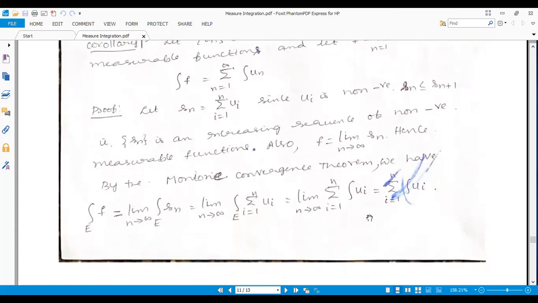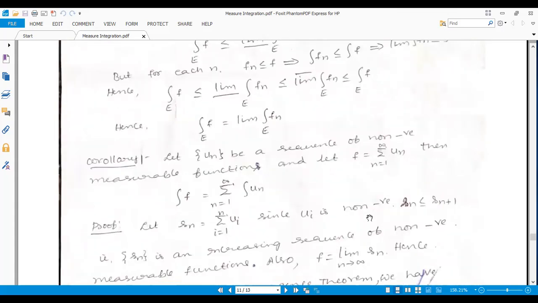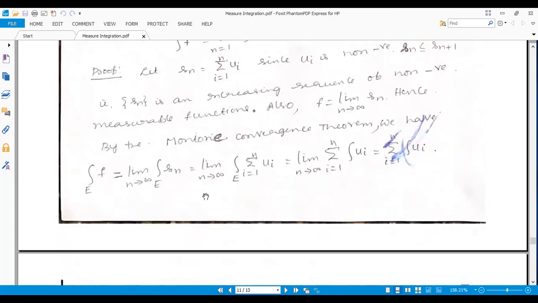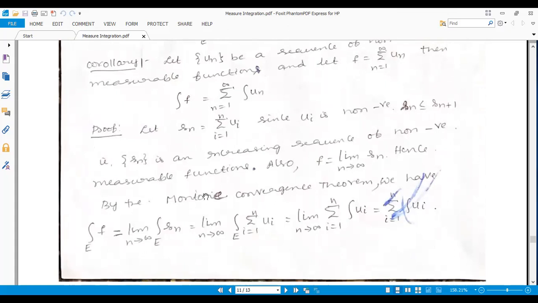Then you get the proof for that one. It is the same. Because if you apply the limit, that is the generalized version, then that is the summation i running from 1 to n of the integral of u_i.